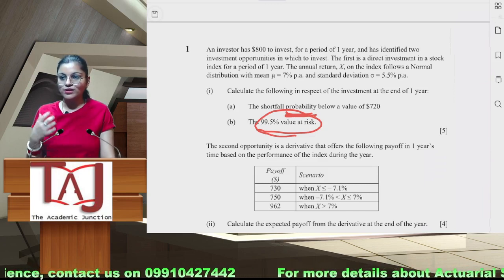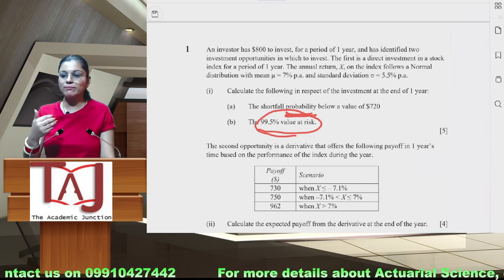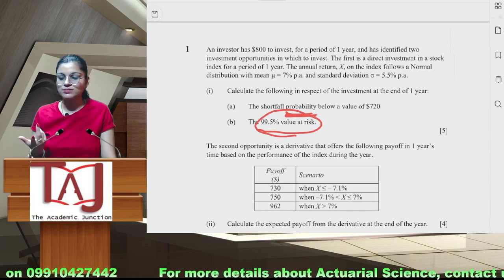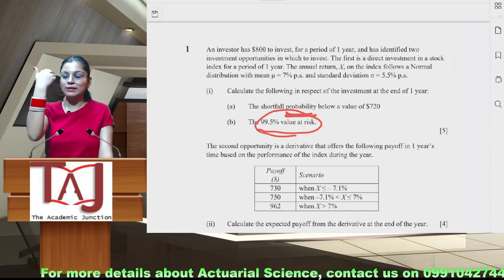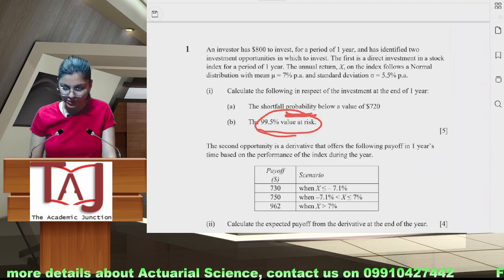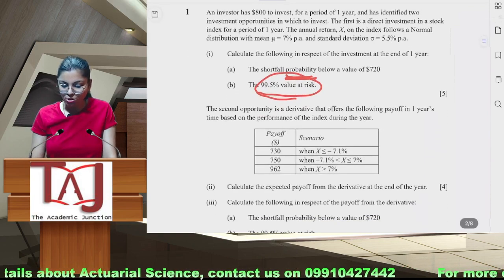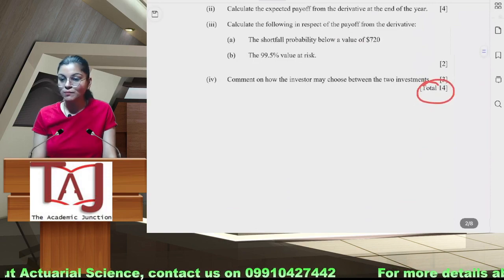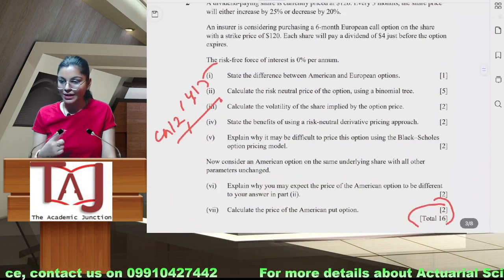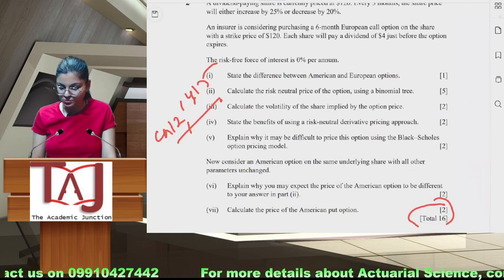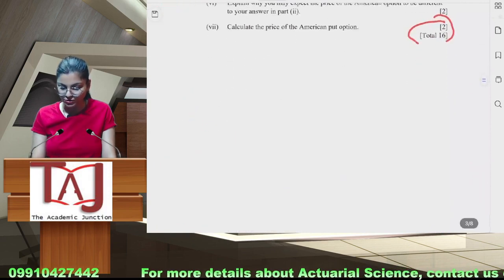So if you are comfortable in theory, just start attempting theory question first. At least 10 marks की theory direct आप expect करते हो. If you are comfortable in the initial chapters, you can pick those questions. Like if you are comfortable in shortfall probability, VAR calculation, you can pick this as your first question. If you are comfortable more in Black-Scholes and options working, you can pick this second as your first question.